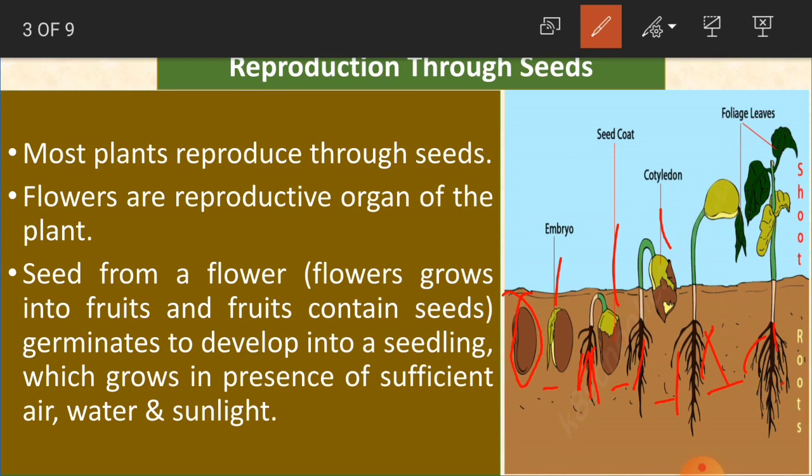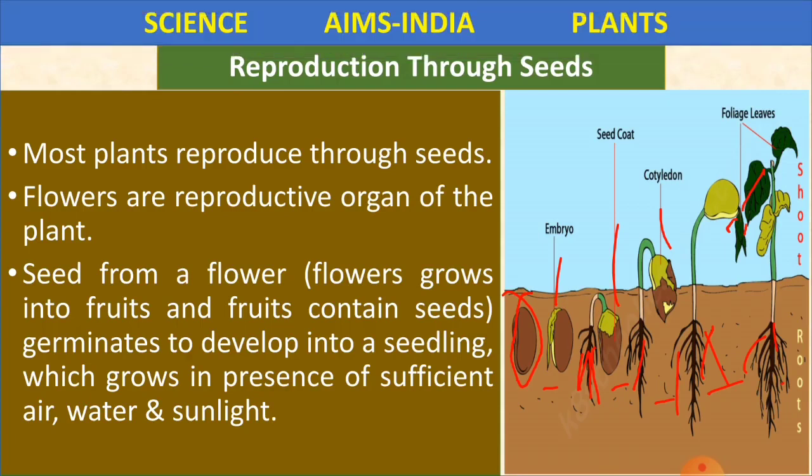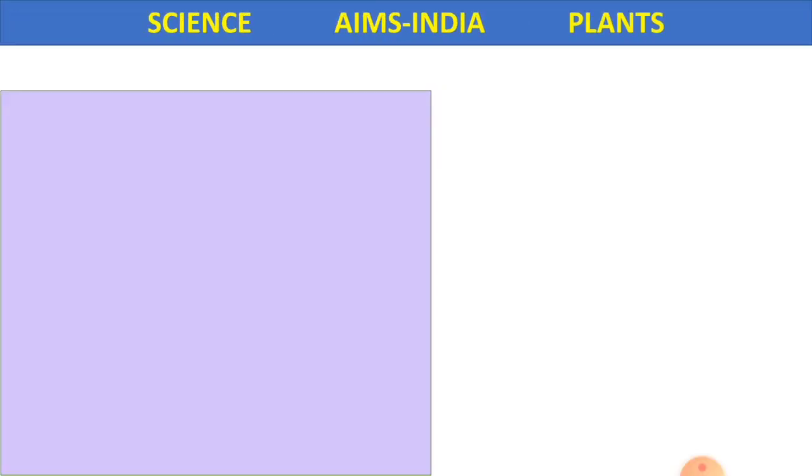The seed itself stores the energy, and until the first leaves come, until that stage the seed is going to provide the energy to the plant. So like this the new plant starts coming up on the soil. Clear, children? Now this is about the reproduction through seeds.